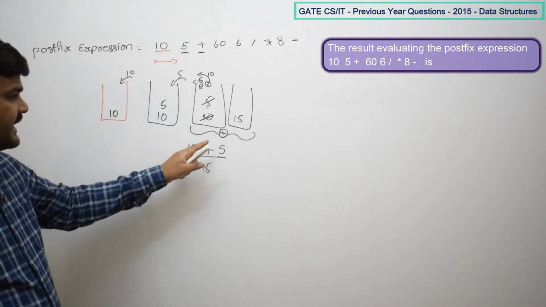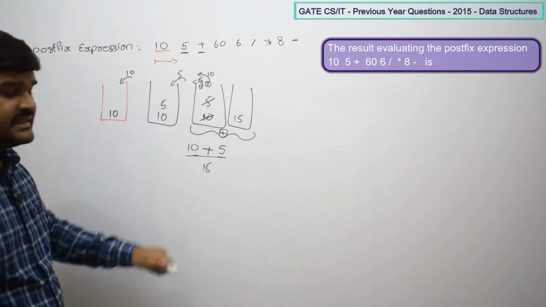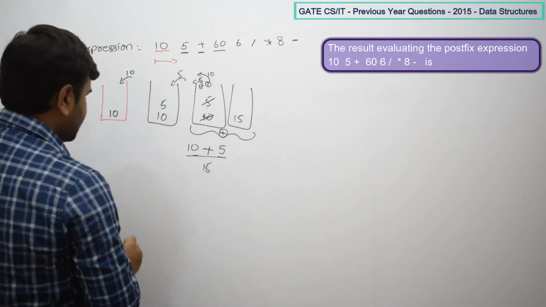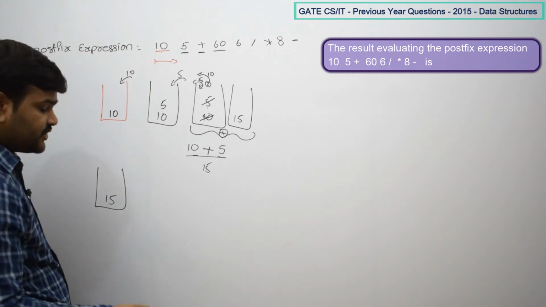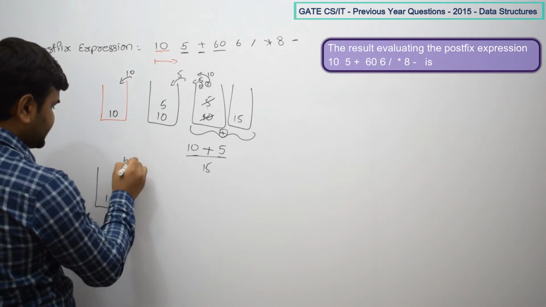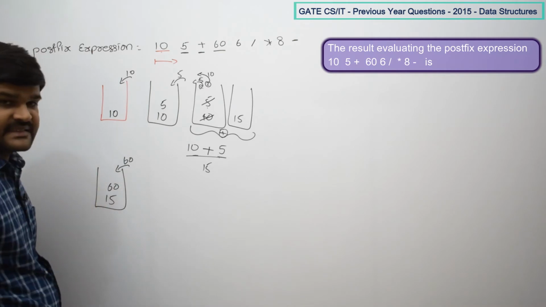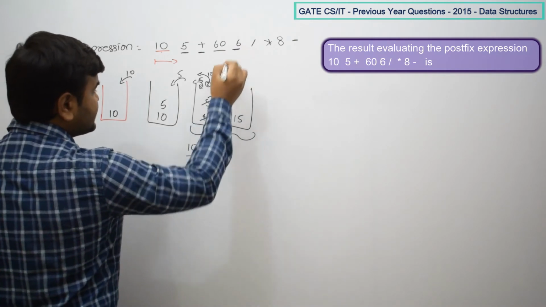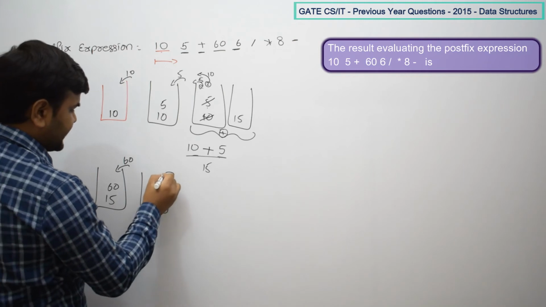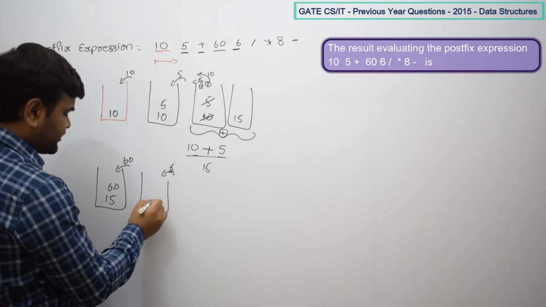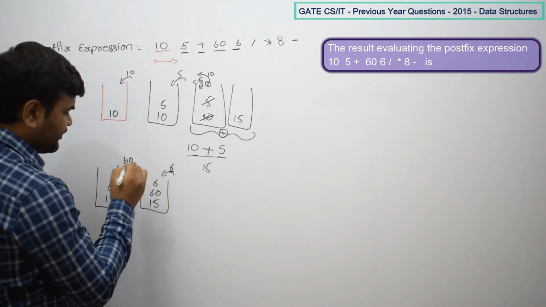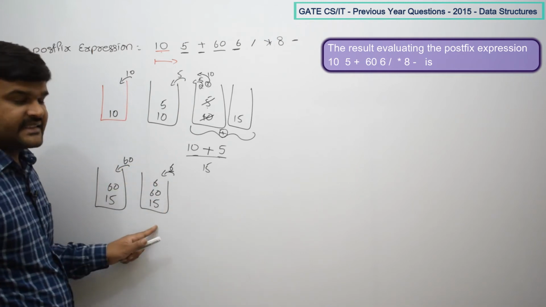Okay. Next, what is the next element? So 60. So 60 is actually what? So 60 is an operand. So that means we are going to push it into the stack. So 60 is placed. Now what is the next element? 6. So 6 is the next element. That means this is also an operand, right? So we are going to push it into the stack. So now this is the stack status.